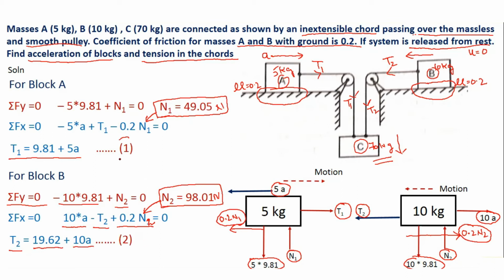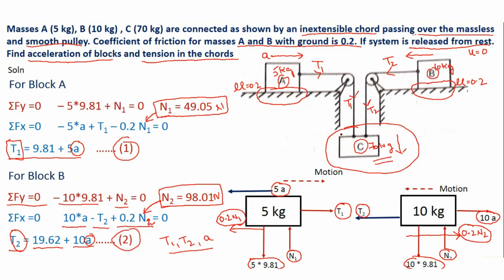Now if you observe equation number 1 and 2, the unknowns are T1, A, T2 and A. That means there are three unknowns, that is T1, T2 and A. But equations are only 2. So we cannot solve it now, because for solving, the number of equations should be equal to the number of unknowns. So what is the next step? Next step is, yes, we have this block C available with us.